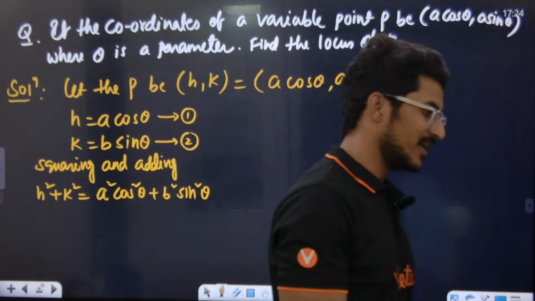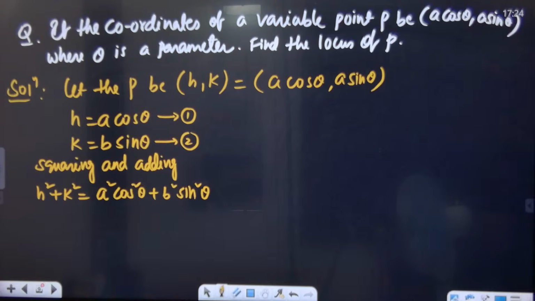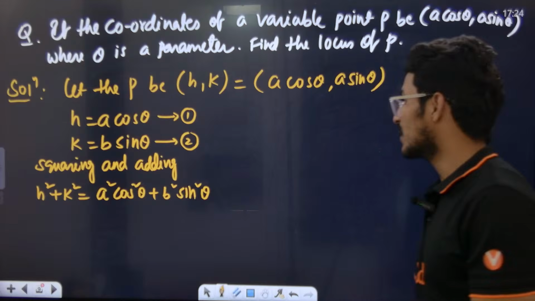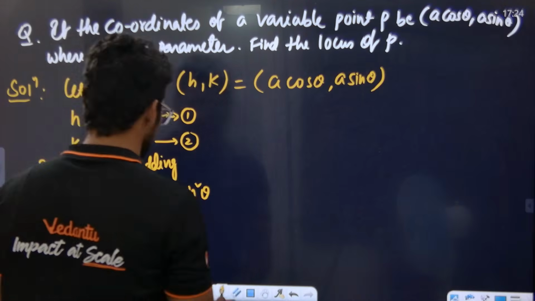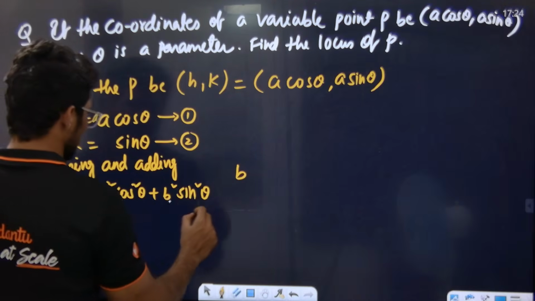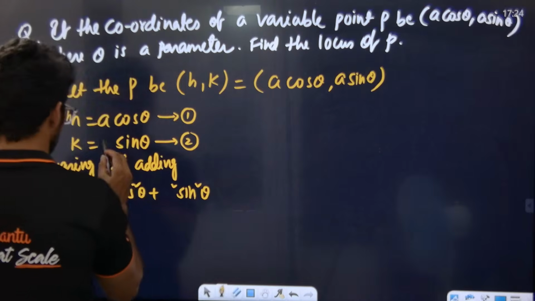Salute for your effort. Thank you, Madinesh. Okay, very good, sir. Here, why are we writing b sin theta? This is a sin theta only. This is a sin theta only.